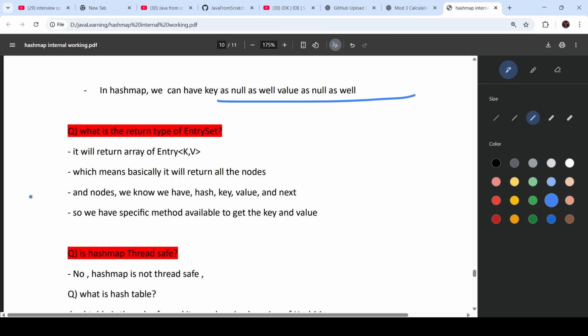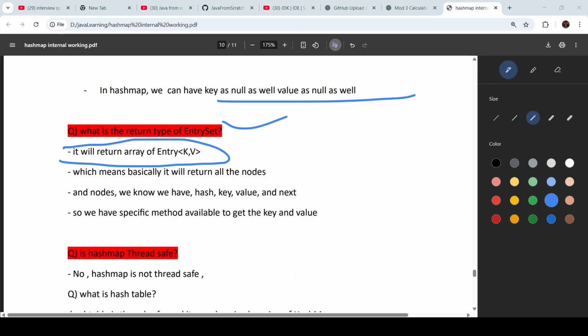What is the return type of entry set? Okay, so it will return array of entries, okay, key and values. So this is entry set, right? So we already know there are some entries.